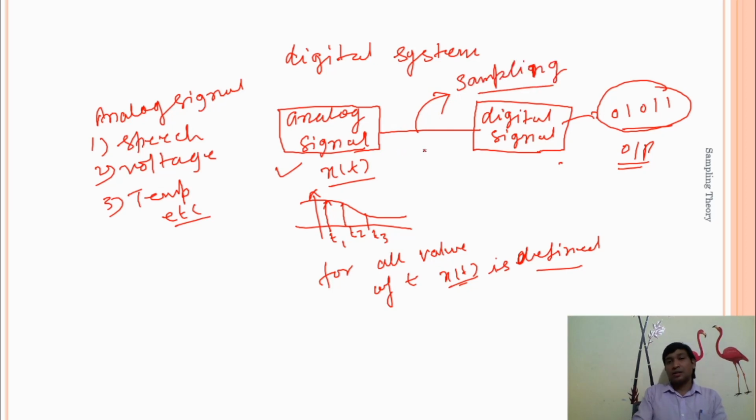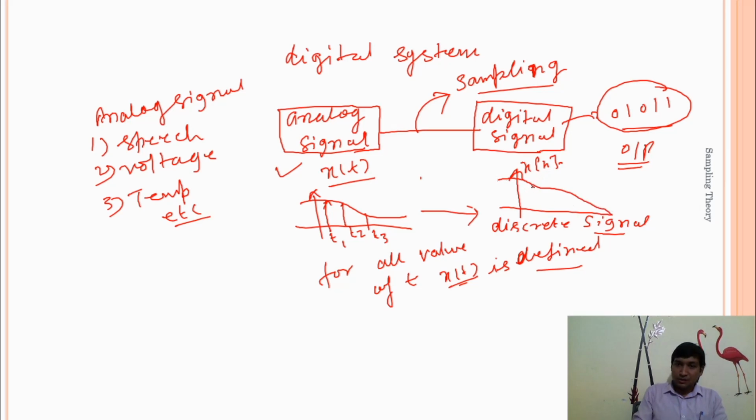So to convert this analog signal to a digital signal, we should use sampling. The question is, what is sampling? Sampling is a process that converts any analog signal into a discrete signal. What do you mean by a discrete signal? A discrete signal is defined at particular values of t, not all values of t.